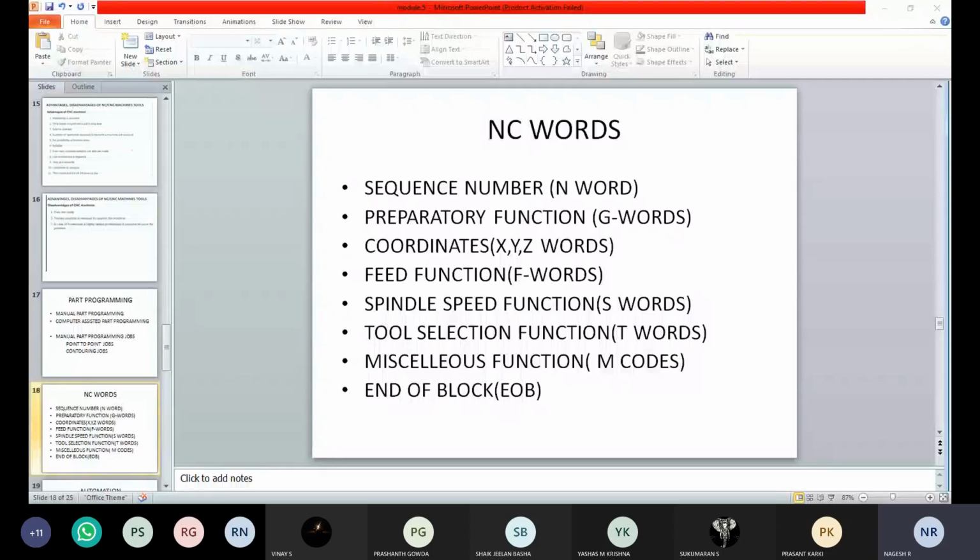Then what is the spindle speed function or S word? It is mentioned in RPM, the speed of the spindle.